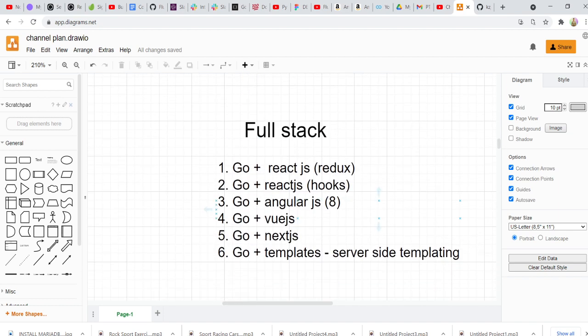Then we have our full stack GOLANG projects. Like these are also very hot and very much in demand, right, from you guys. So we'll be taking a look at Go plus React.js using Redux. Then we'll look at Go plus React.js using hooks.